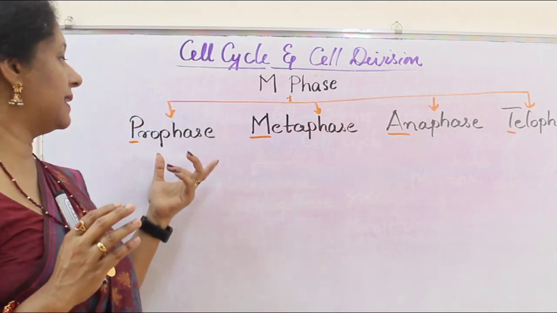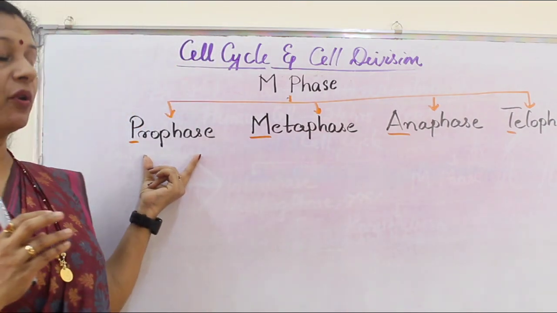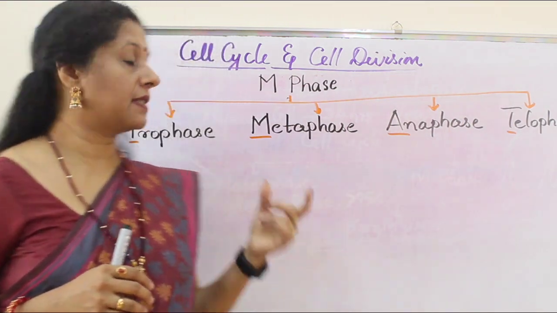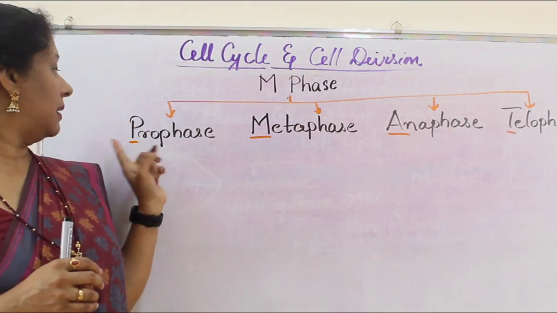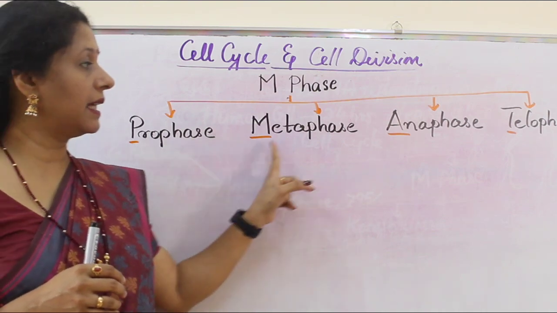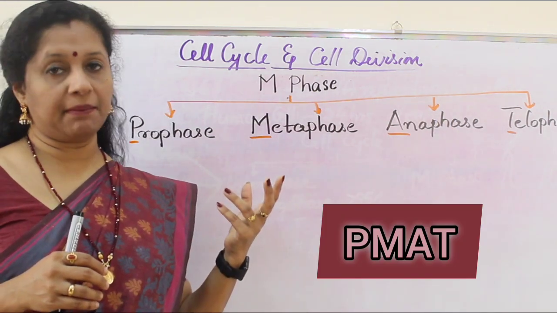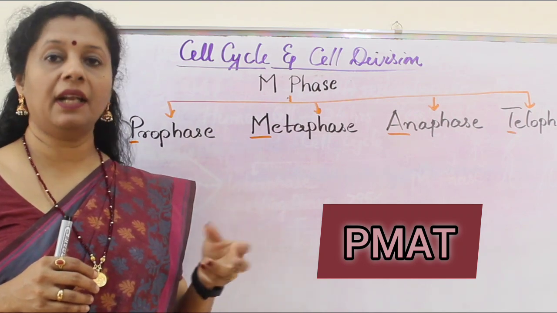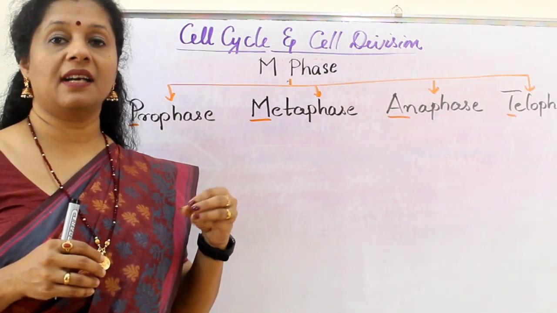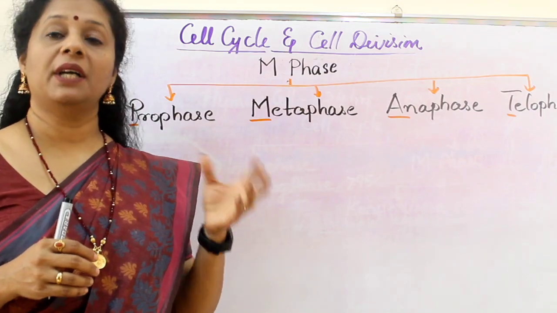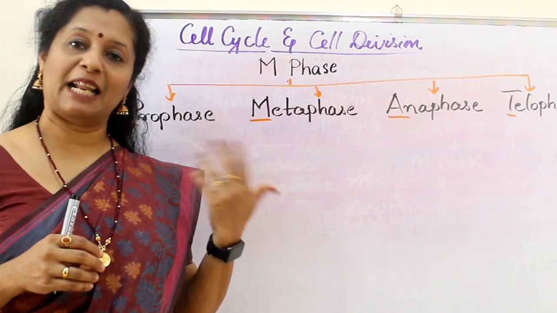Karyokinesis involves basically four stages. First is prophase, second metaphase, third anaphase, and fourth telophase. So prophase starts with a P. If you take only the first letters, we can remember as PMAT. Usually we remember like that, PMAT. You can make mnemonics out of it. If you have very good mnemonics, interesting and easy to remember, and you like to share with other friends of your age group, you can post it in the comment box, which will help many people.